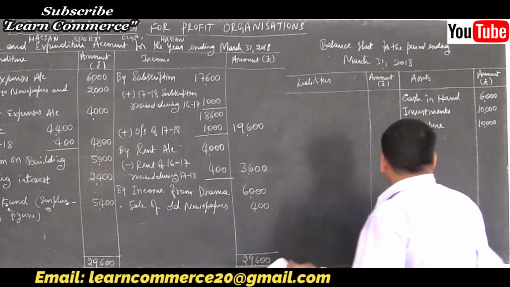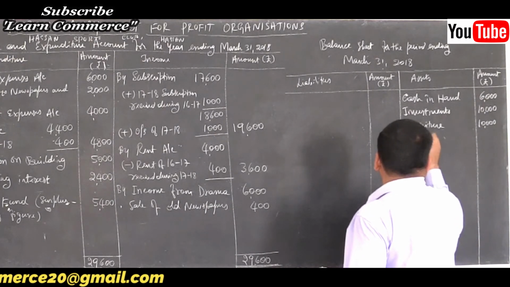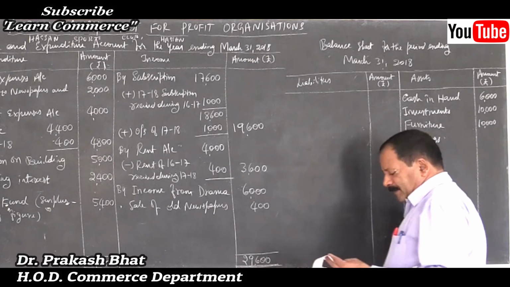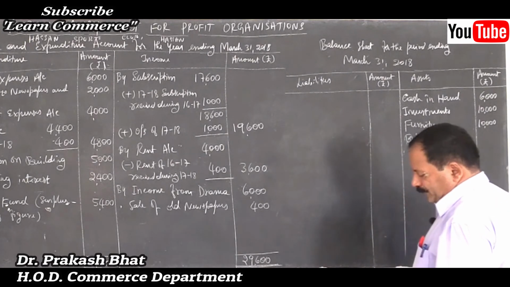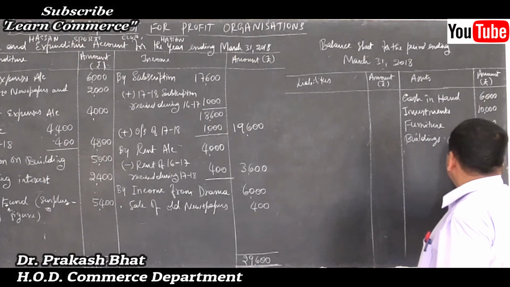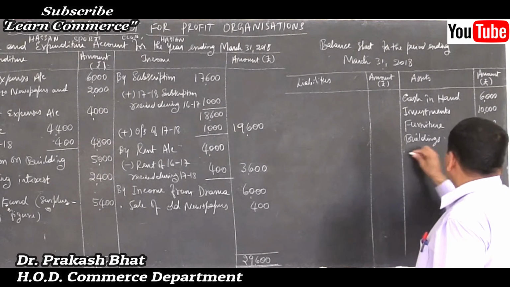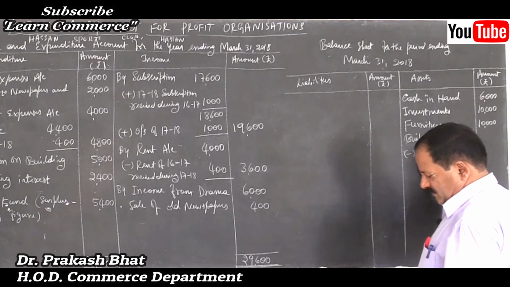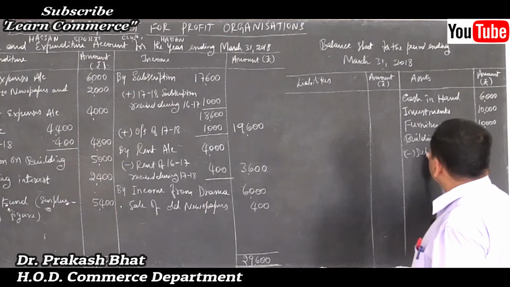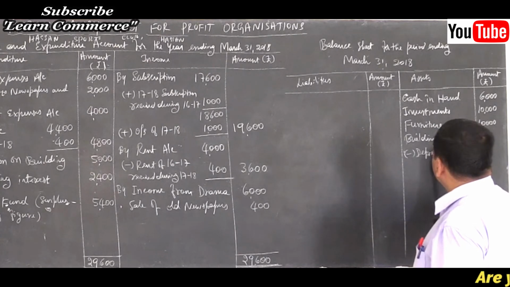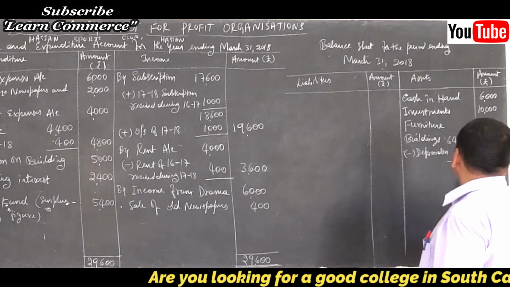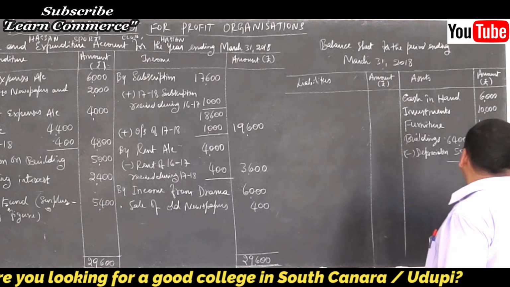Then there are buildings. Inner column there is depreciation, right? So 64,000 inner column minus depreciation 5,000, so 59,000.